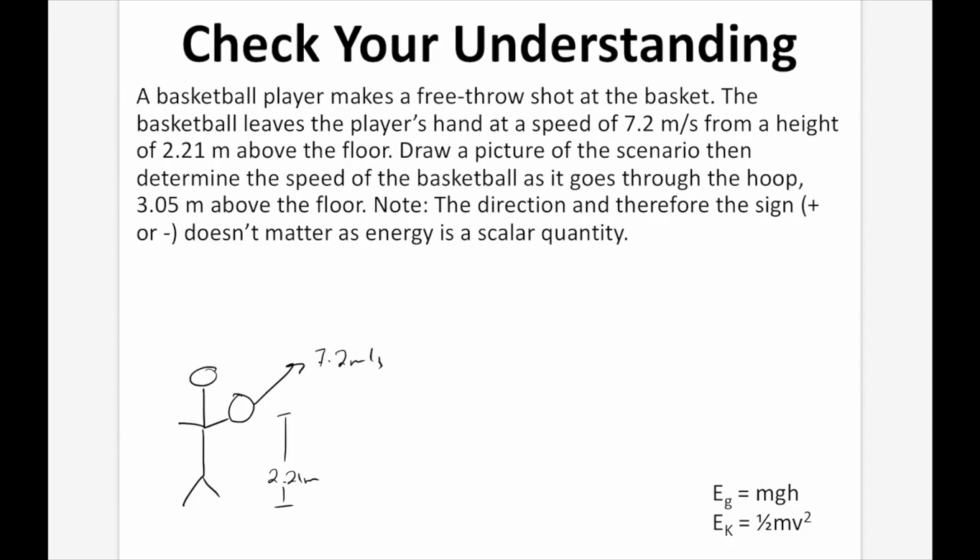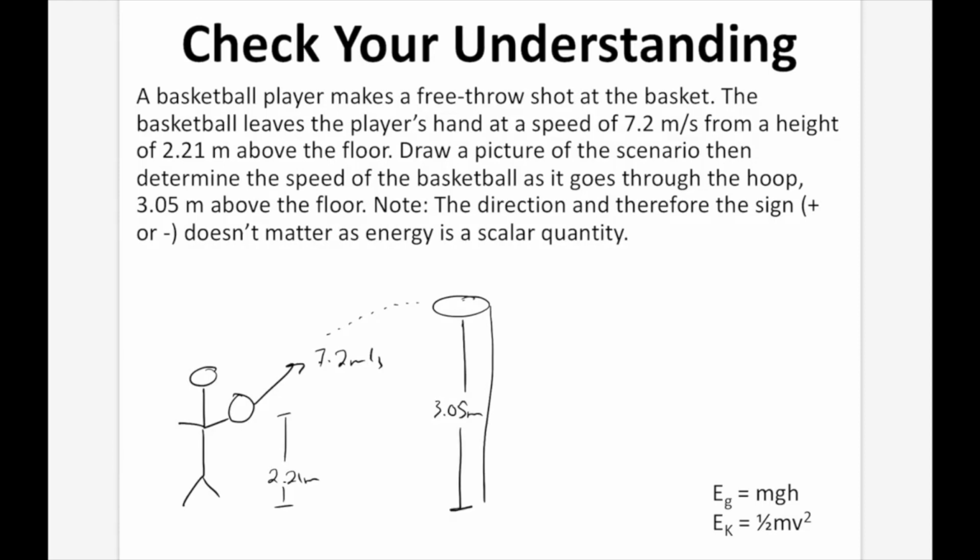Draw a picture of the scenario, which we just did, then determine the speed of the basketball as it goes through the hoop 3.05 meters above the floor. Note, the direction and therefore the sign, plus and minus, doesn't matter as energy is a scalar quantity. So now let's get this out real quick. It's going to go up like that, and it's going to go into the hoop like that. That hoop, we are told, is 3.05 meters above the ground.